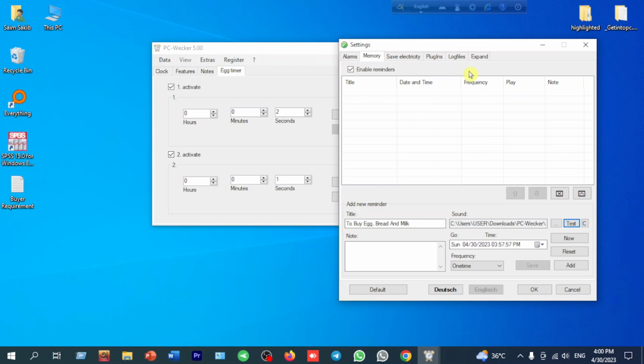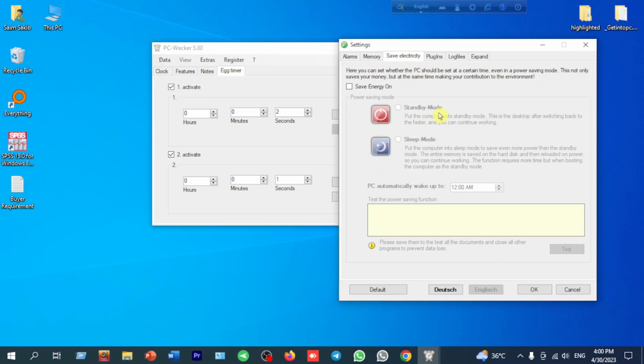Okay, now we will talk about save electricity. If you want to save electricity or save energy in your house, you can do this. In sleeping mode, this PC-Wecker 5.00 will run. In standby mode, this PC-Wecker 5.00 will also run. Okay, also if you want to wake up automatically from this PC, you can set the time here. Okay, then click OK, then it will work perfectly.